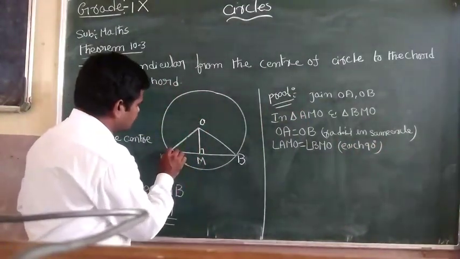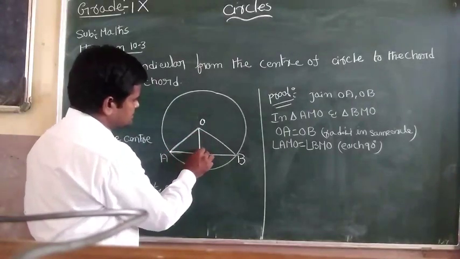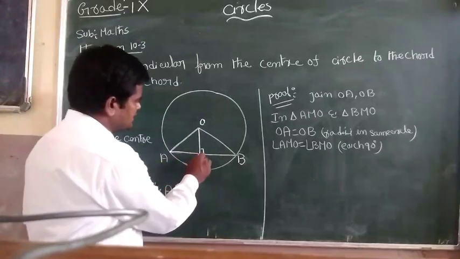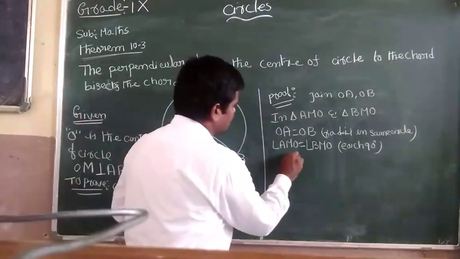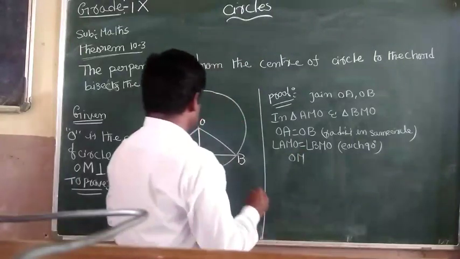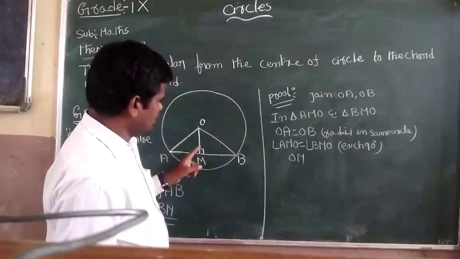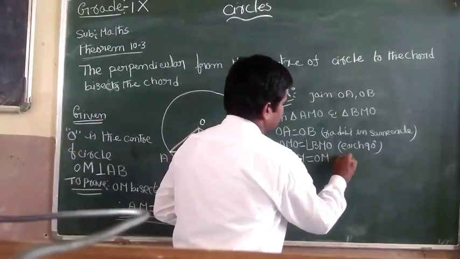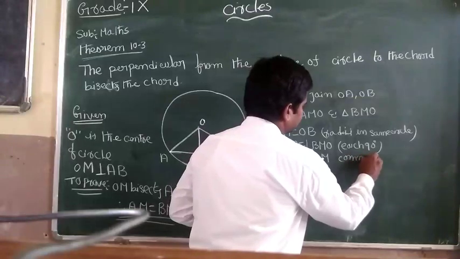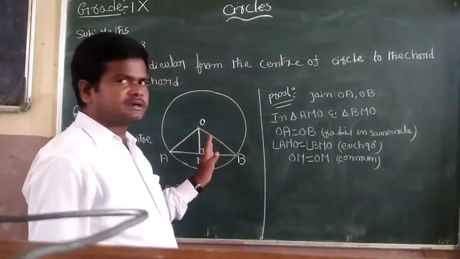OA is completed, the angle is completed, and the remaining is OM. OM equals OM, it is the common side of both triangles.